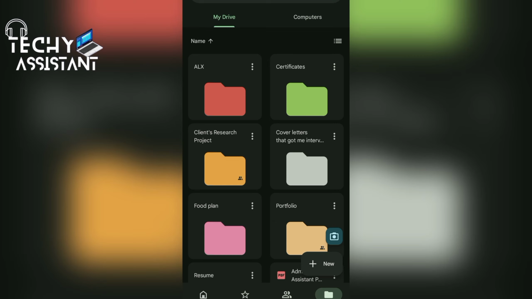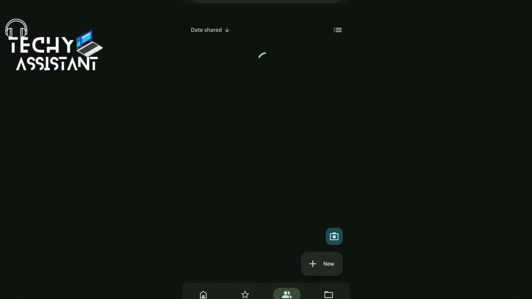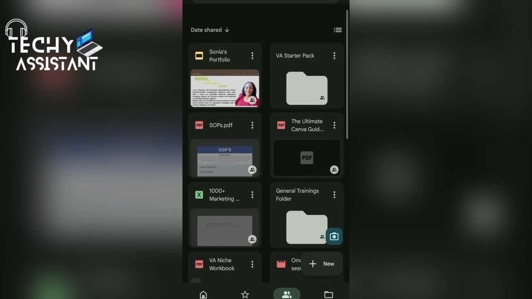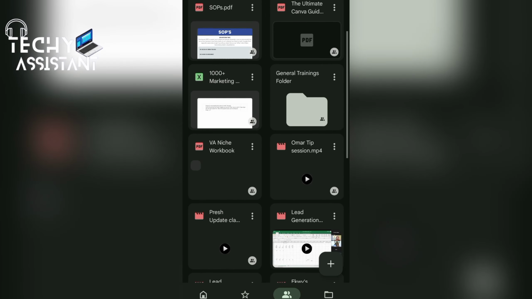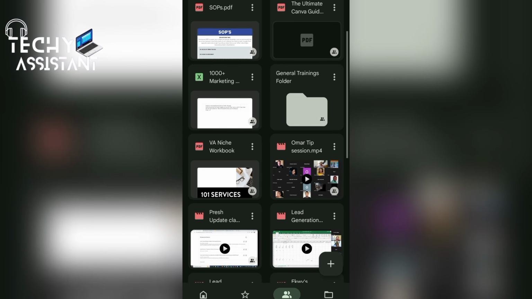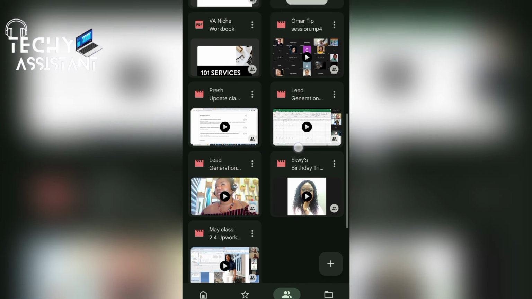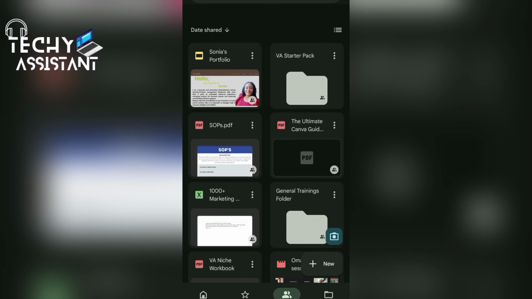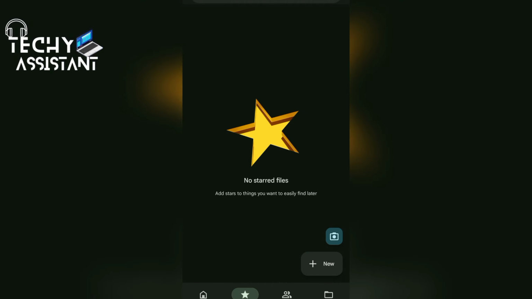So there is also the shared menu there. Okay, it's taking a while to load. The shared menu contains a list of all the folders or files I received from other people. So I don't think I have any starred file here. Remember what I told you when we were talking about Gmail? Starring a file is just like putting it as your favorite, putting it at the top of the mind.